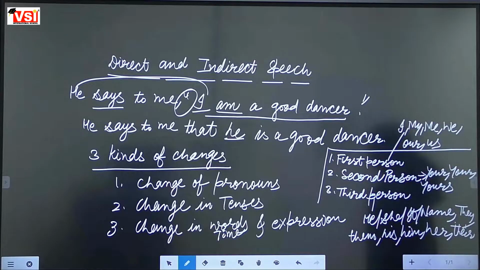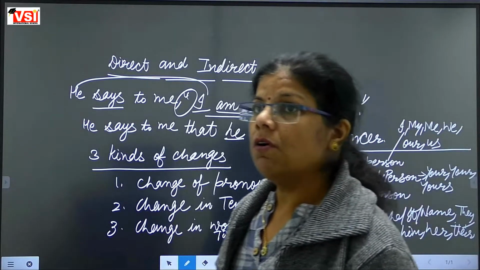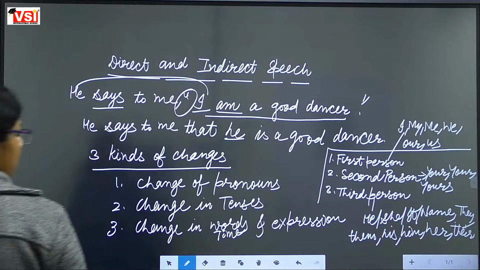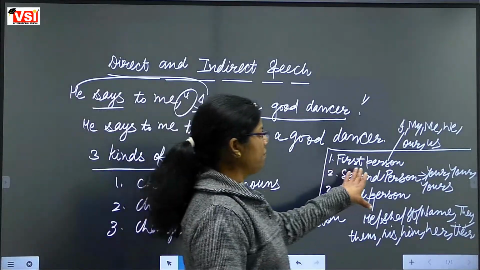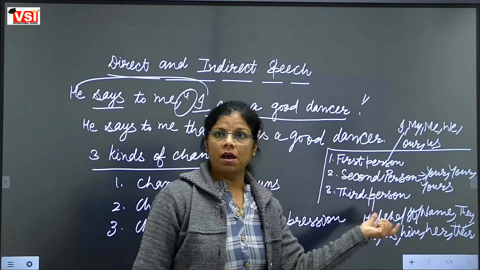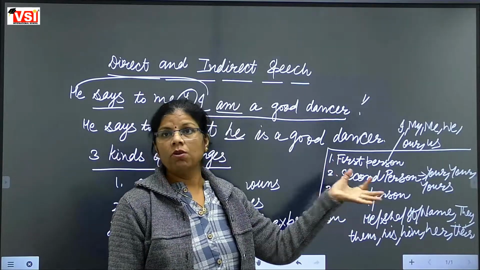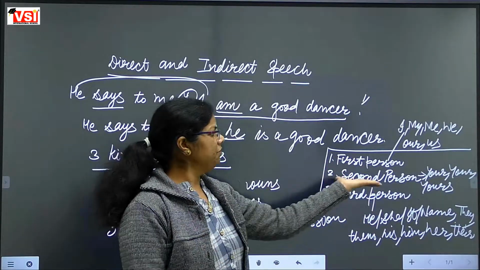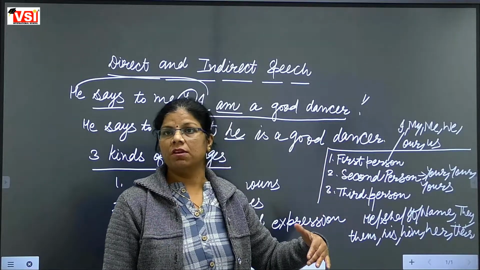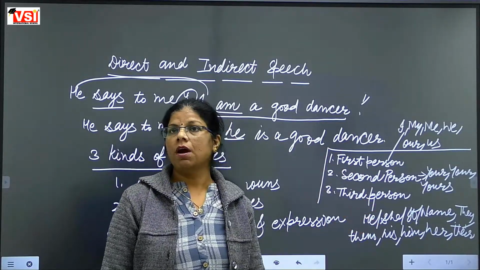These are third person pronouns. Fine. So we should concentrate on these words. If we are having first person pronoun, how will it be changed? If we are having second person pronoun, how will it be changed? If we are having third person pronoun, how will it be changed?